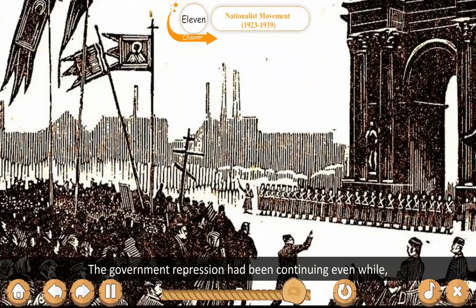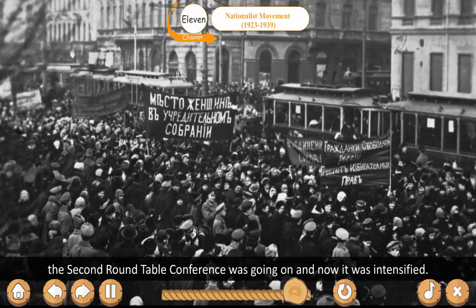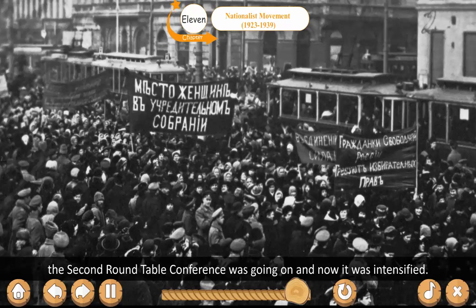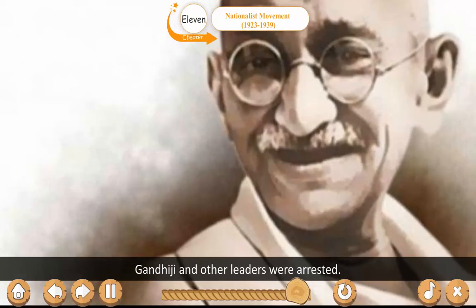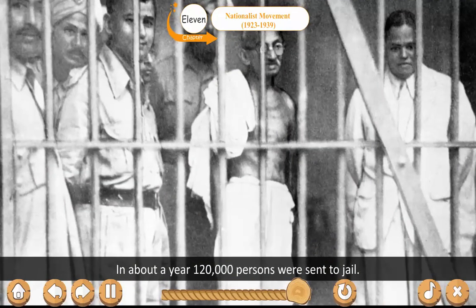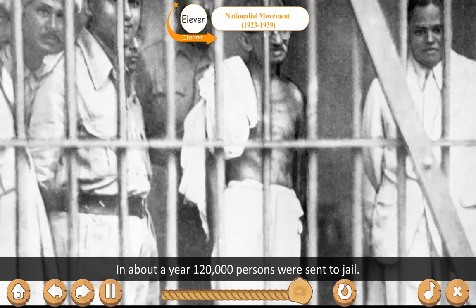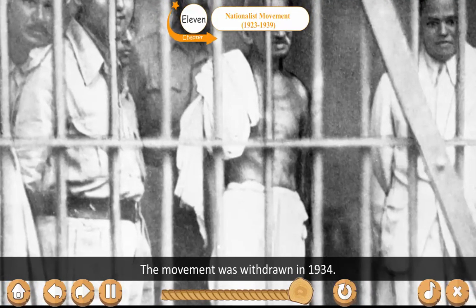The government repression had been continuing even while the second Round Table Conference was going on and now it was intensified. Gandhiji and other leaders were arrested. In about a year, 1,20,000 persons were sent to jail. The movement was withdrawn in 1934.